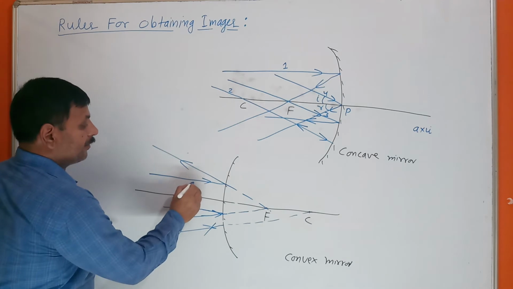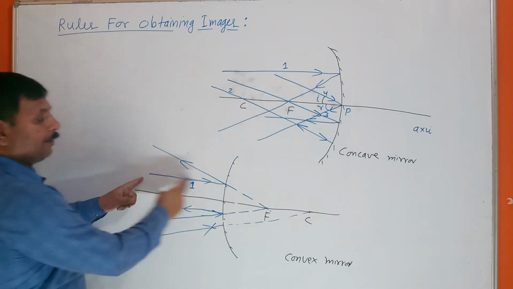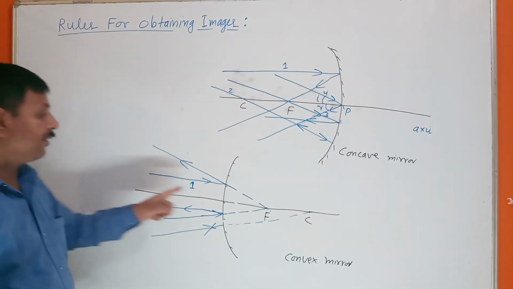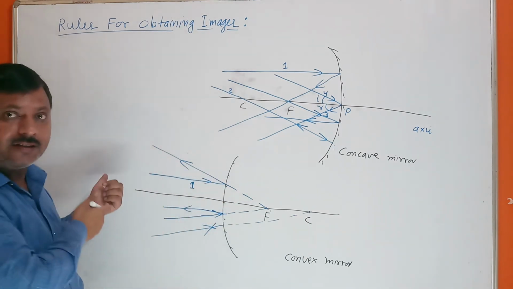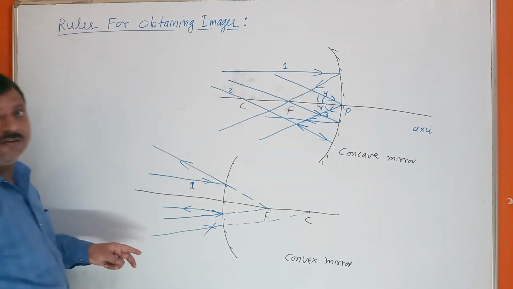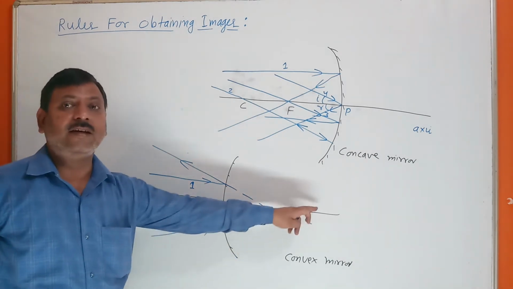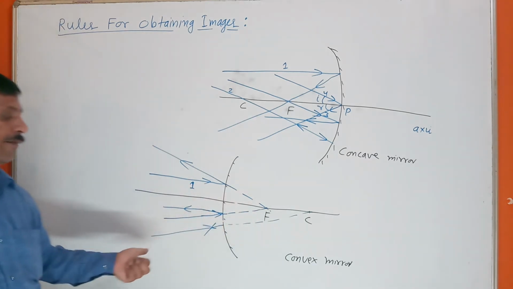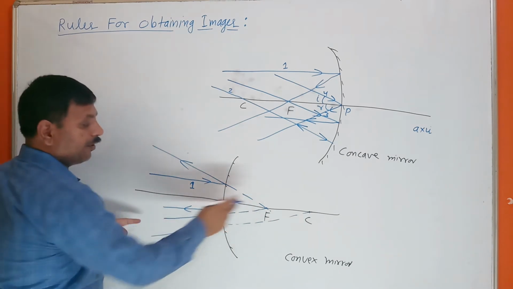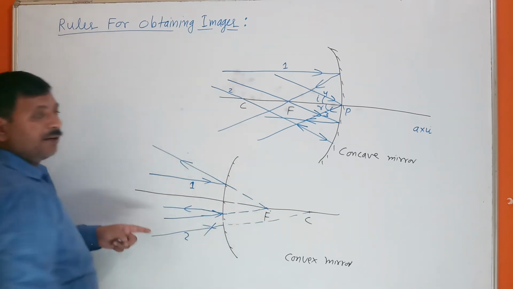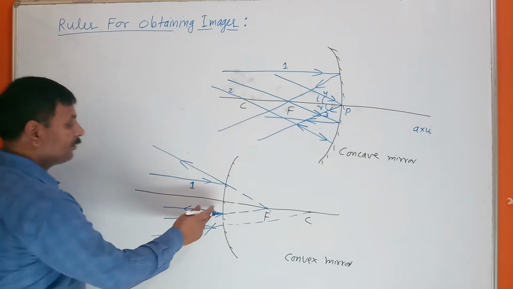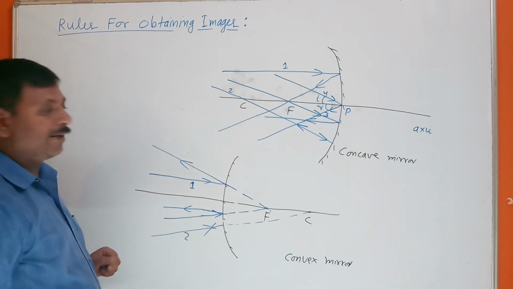See, this is the first case, first rule. A ray parallel to the principal axis, after reflection, appears to come from the focus. Second, if a ray is such that the appearance is that it will pass through the center of curvature, after reflection it returns along the same path. Third, if a ray of light is such that it appears it will pass through the focus, after reflection it becomes parallel to the principal axis.